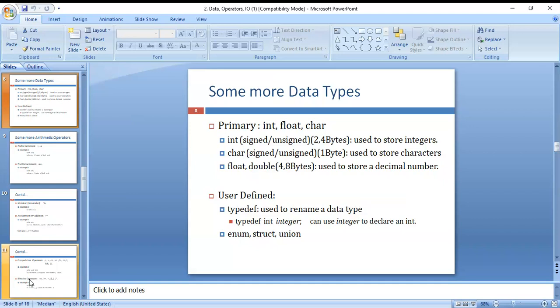Next you can see user defined data type. What are user defined data types? Typedef is used to rename a data type. For example, typedef int integer means you can use integer to declare an int. That's why we are using integer. Next, enum, structures and unions are all user-defined data types. Here, the user can define which data type they want. Those are defined by the user only, that's why they are called user-defined data types.